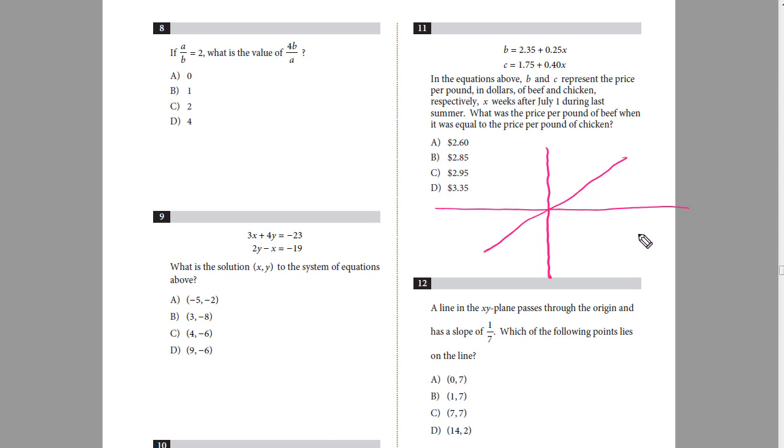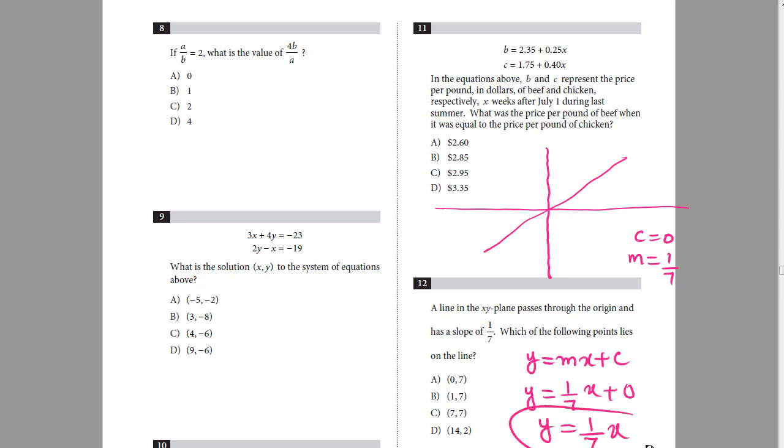Now the y-intercept of the line is equal to 0. The gradient of the line is 1 over 7. Now the standard equation of a line is y is equal to mx plus c. This is the equation of the line. Now my m is 1 over 7 and my c is 0. So I'll say that y is equal to 1 over 7 times x plus 0. So my equation will become y is equal to 1 over 7x. So this is my equation.